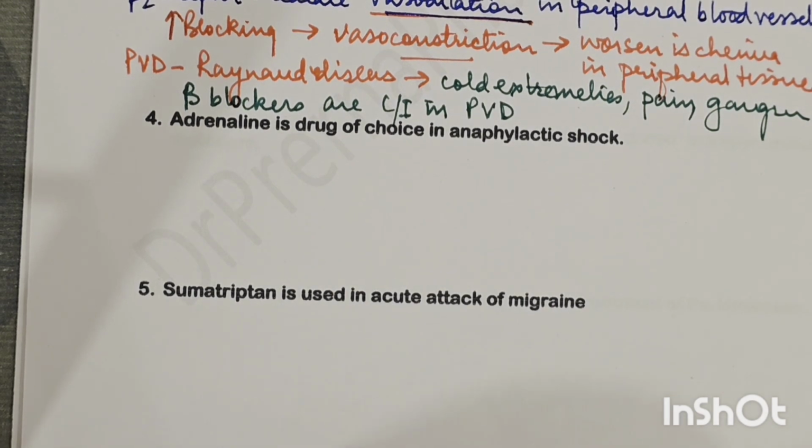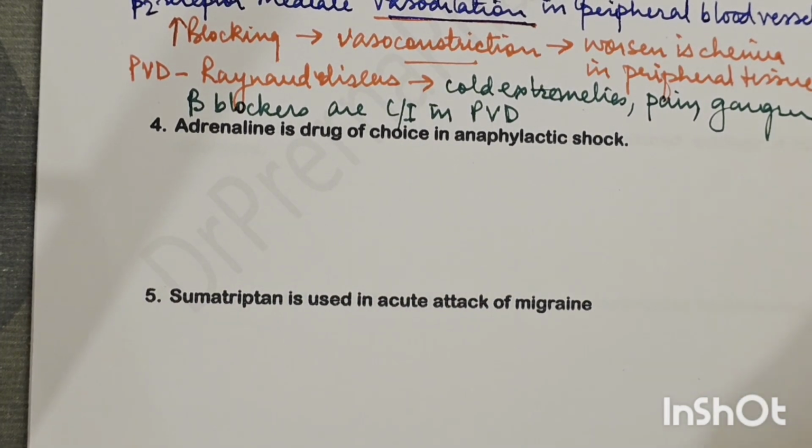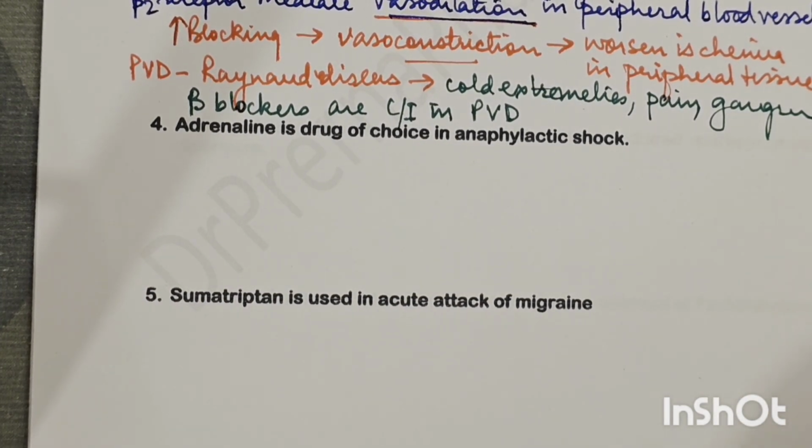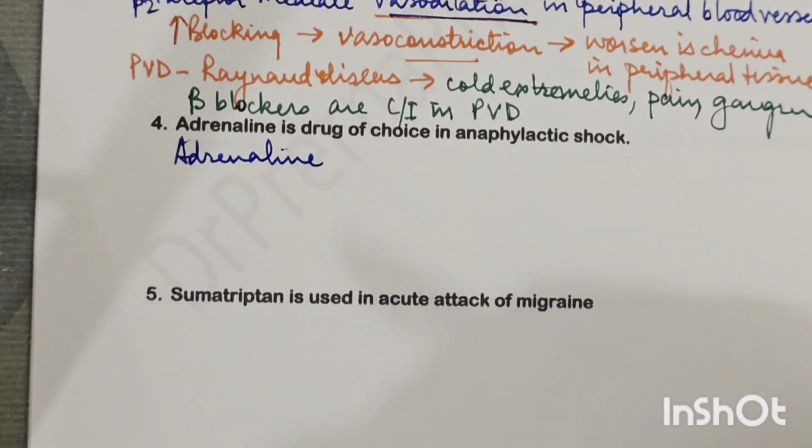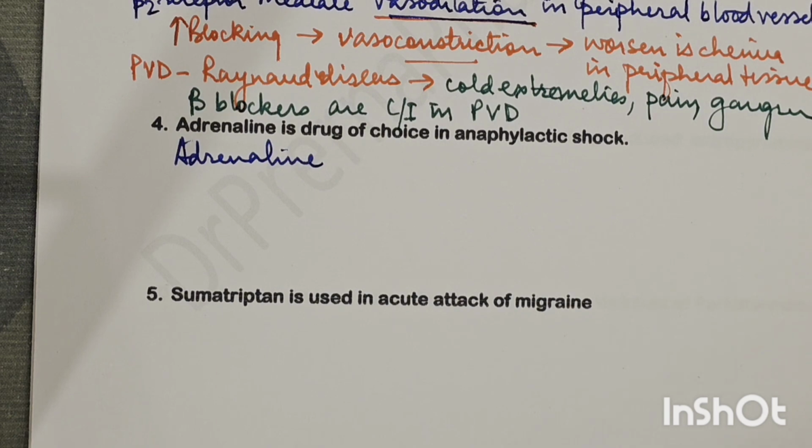Next question is, adrenaline is the drug of choice in anaphylactic shock. Right, now what is adrenaline? Adrenaline or noradrenaline, we can call it anything, but we prefer to call it adrenaline. Adrenaline is basically secreted from the adrenal medulla, and noradrenaline is the neurotransmitter which is secreted in the remaining sympathetic nervous system in the body.